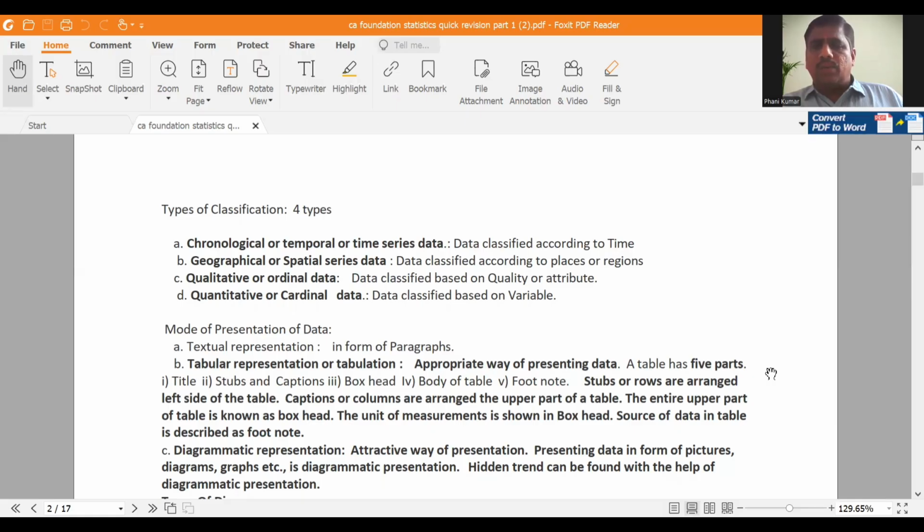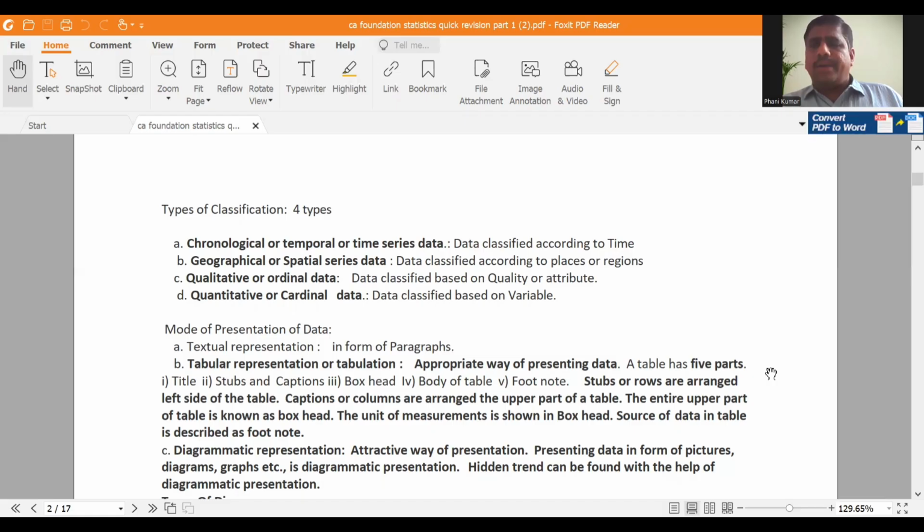That means quantitative. I will give a small example for all these four types. If the data is divided based on years and date of joining, year of coming to college, based on years you are dividing, based on date of joining you are dividing the students. That means it is temporal classification. Based on regions, all the students may have come from different regions. Based on regions you are dividing the students data. That is known as geographical data.